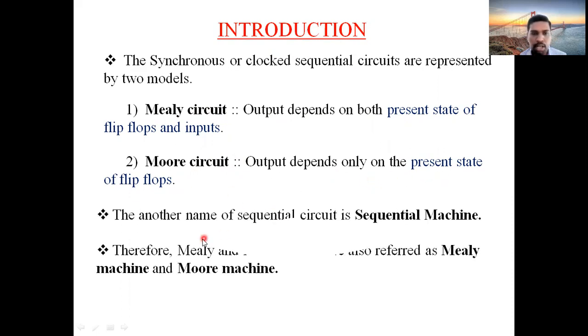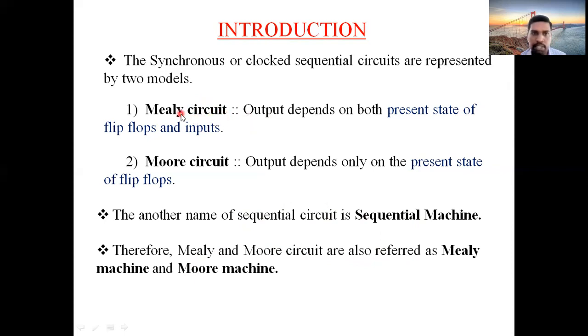Next, the other name of the sequential circuit is sequential machine. Just now I said that a machine is nothing but a circuit which consists of a finite number of states which are sequential, so we call it an FSM, finite state machine. You can call a sequential circuit also a sequential machine. Therefore, the Mealy circuit is called the Mealy machine, and the Moore circuit is also called the Moore machine. Please remember that the word circuit can also be called a machine, because it is an operator which accepts the input and gives the respective outputs.